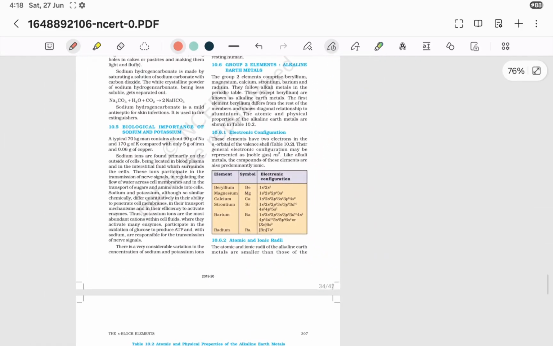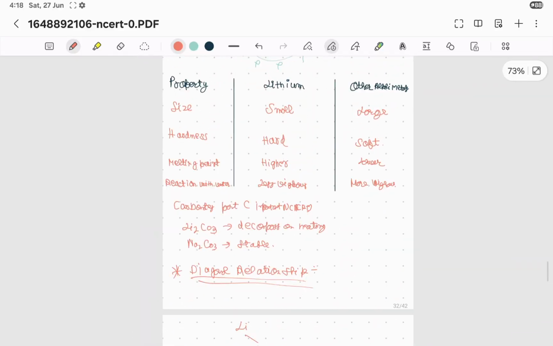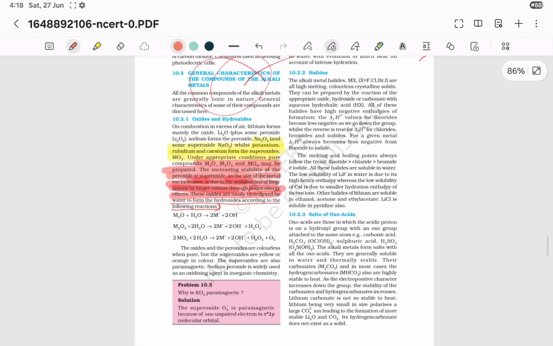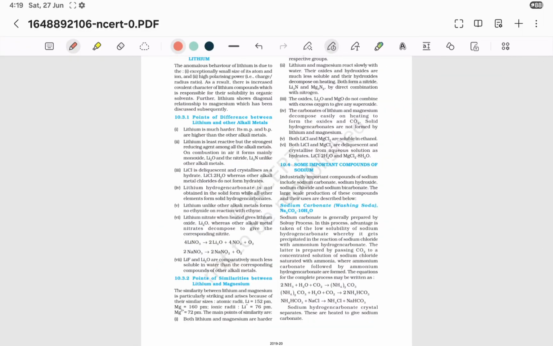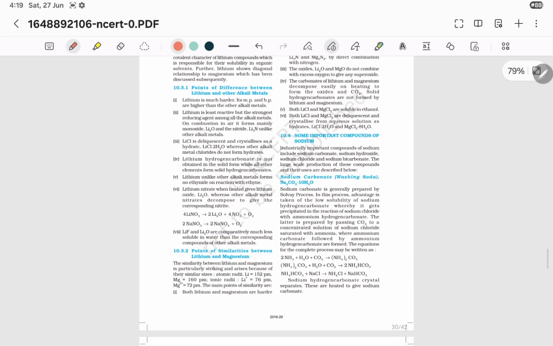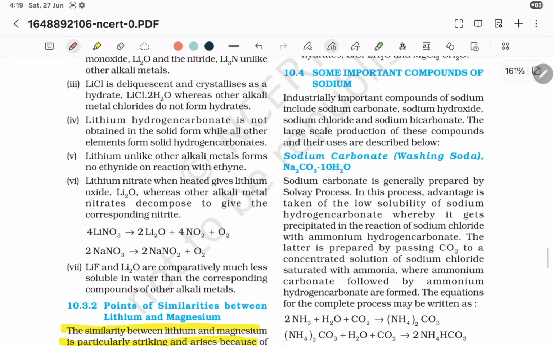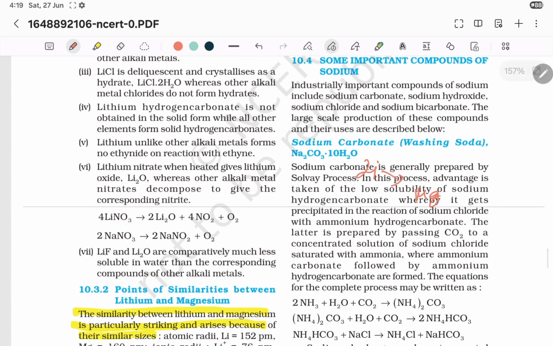Okay, so you can see here, let me show you this. Diagonal relationship, just give me a minute. Here you can see a point of similarity between lithium and magnesium. The similarity between lithium and magnesium is particularly strong and arises because of their small, similar sizes. So lithium is similar to magnesium and shows a diagonal relationship. Why does this happen? It happens because the sizes of lithium and magnesium are similar.